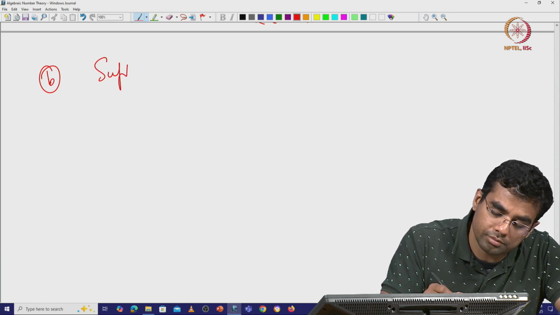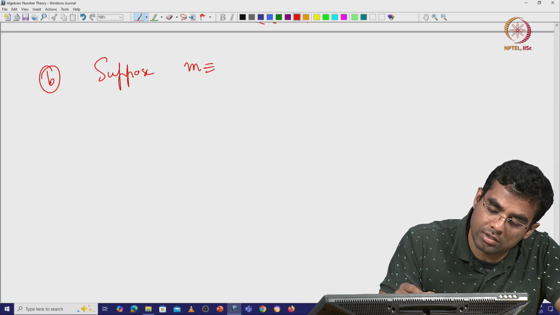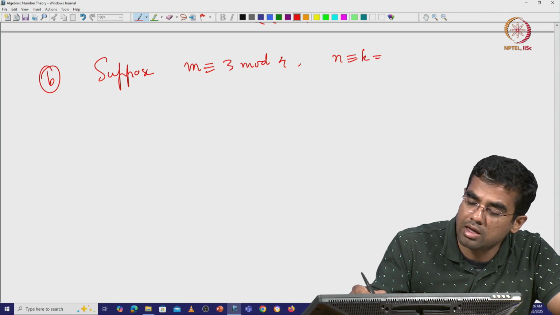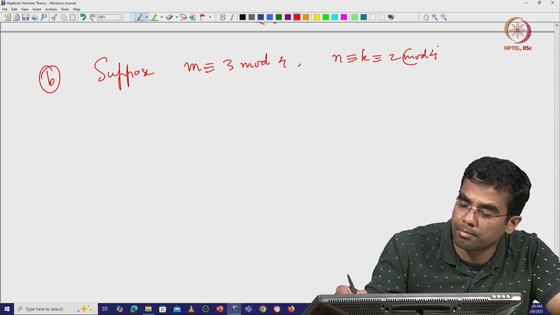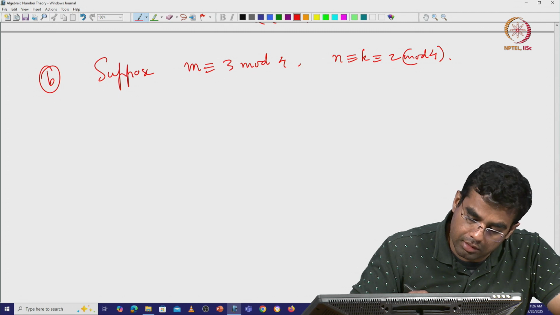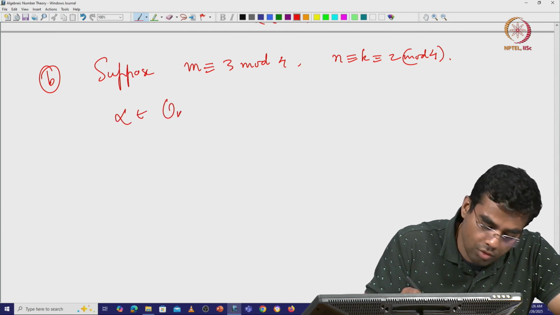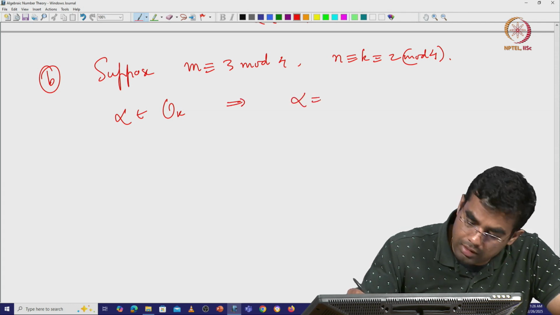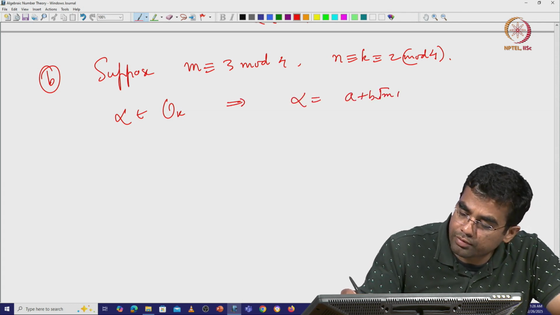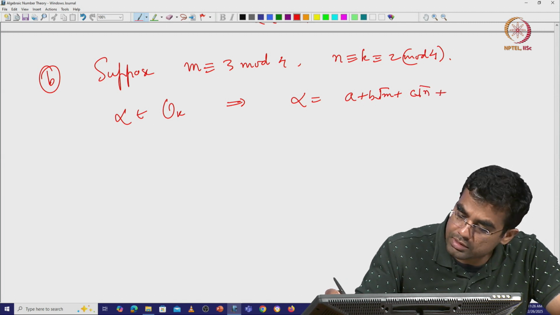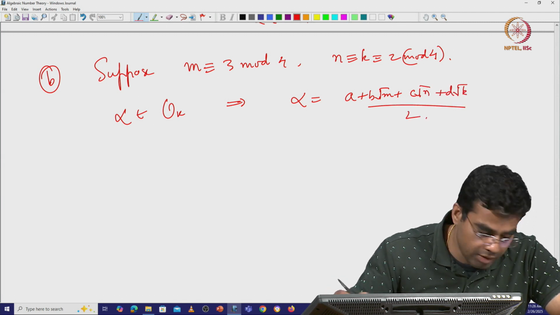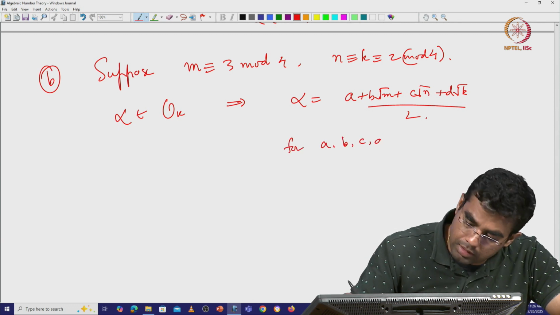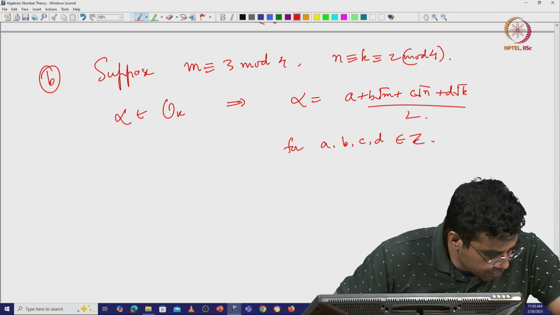So, suppose m is 3 mod 4 and n and k are both 2 mod 4. Then alpha belongs to O_K implies that alpha is (a plus b square root of m plus c square root of n plus d square root of k) by 2, for a, b, c, d in Z.